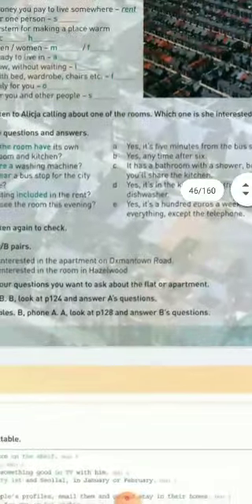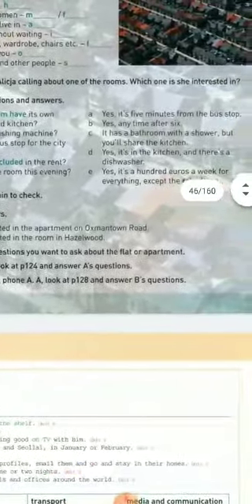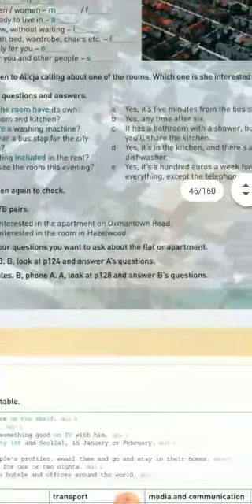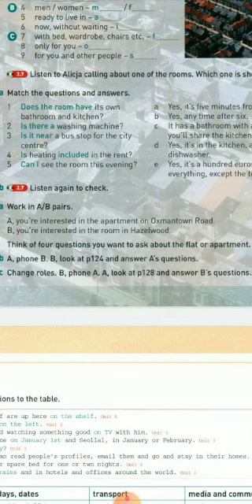Yes, anytime after 6? No, it doesn't fit, right? It has a bathroom with a shower, but you'll share the kitchen. So there you have the answer. All right? So is there a washing machine? Yes, it's in the kitchen and there's a dishwasher. And so on and so forth.